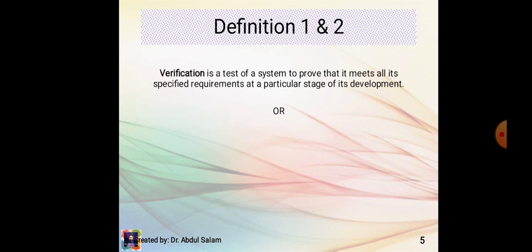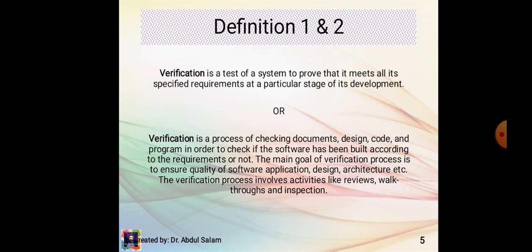Definitions 1 and 2. Verification is a test of a system to prove that it meets all its specified requirements at a particular stage of its development. Or, verification is a process of checking documents, design, code, and program in order to check if the software has been built according to the requirements or not. The main goal of the verification process is to ensure quality of the software application, design, architecture, etc. The verification process involves activities like reviews, walkthroughs, and inspections.